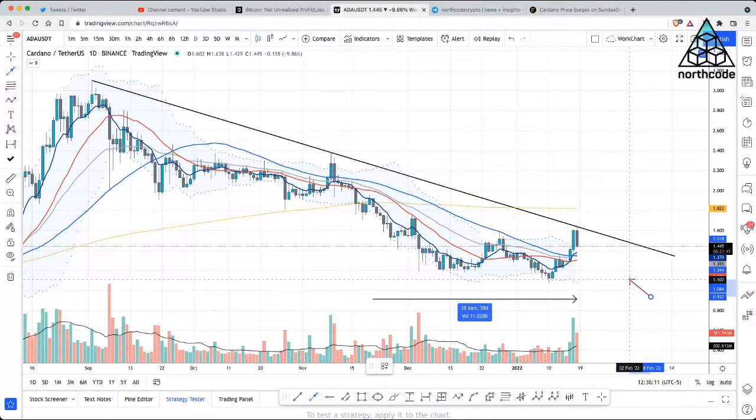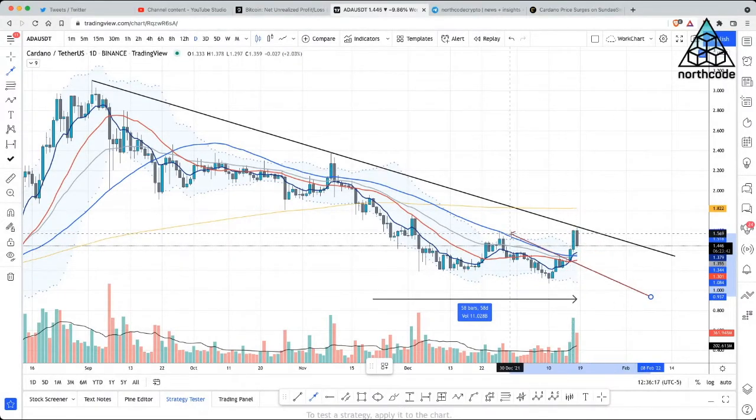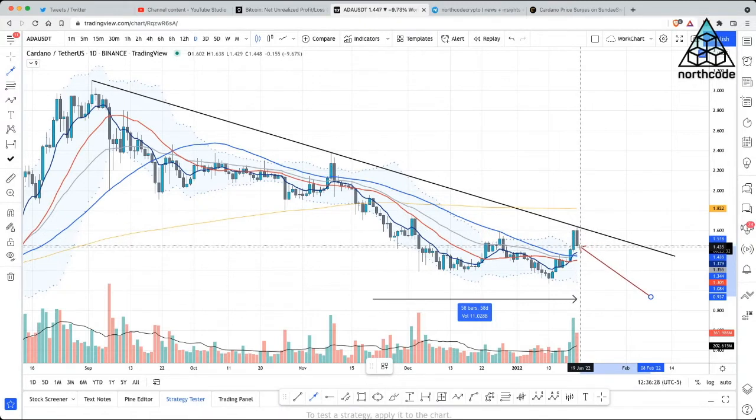If we look for some more positives, when the price action closed yesterday, this candle closed above the previous lower high, which in theory is a bullish form of price action. As you can see now, we have that rejection off that trend line, and price action is coming back down for a throwback, back to a key level of about 1.4. Price action is currently trading above the 50 MA and the 20 SMA, with the 8 EMA providing strength in this uptrend move. So even if price action were to dip a little lower, I would expect it to tackle this area right here for that throwback.